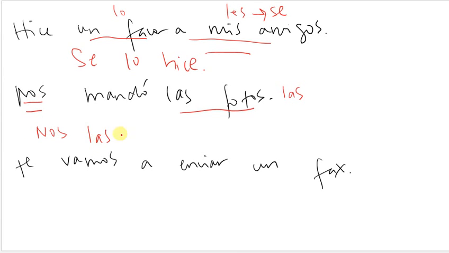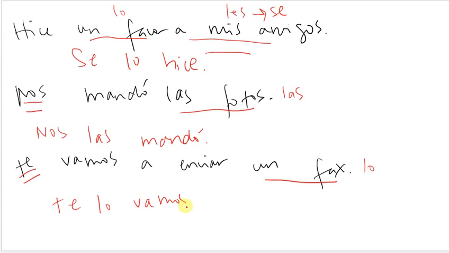Nos las mandó. And finally, te vamos a enviar un fax. Direct object, what are we sending? It's going to be a fax. And who are we going to send it to? We're going to send it to you. We already have our indirect object pronoun. Remember, that goes first. Fax is masculine and singular, so it's going to be lo. So te lo vamos a enviar.